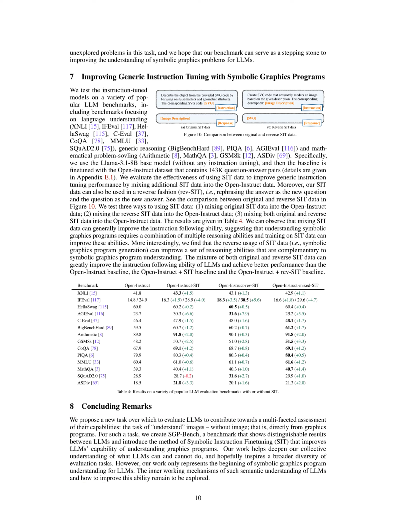Section Summary. In this section, we demonstrate that understanding SVG programs is challenging for large language models, LLMs, as evidenced by our SGP MNIST challenge, where even advanced models like GPT-4o achieve only chance-level accuracy despite the rendered images being easily recognizable by humans. We also introduce Symbolic Instruction Fine-Tuning, SIT, to enhance LLMs' capabilities in understanding graphics programs, revealing that a combination of original and reverse SIT data significantly improves their instruction following abilities.